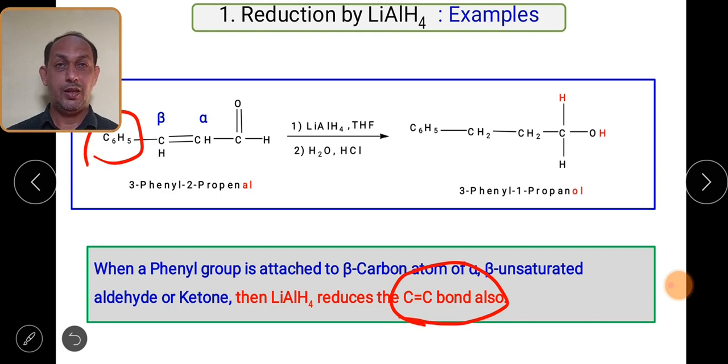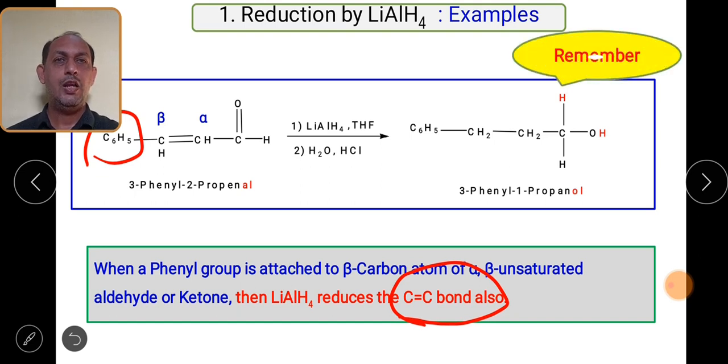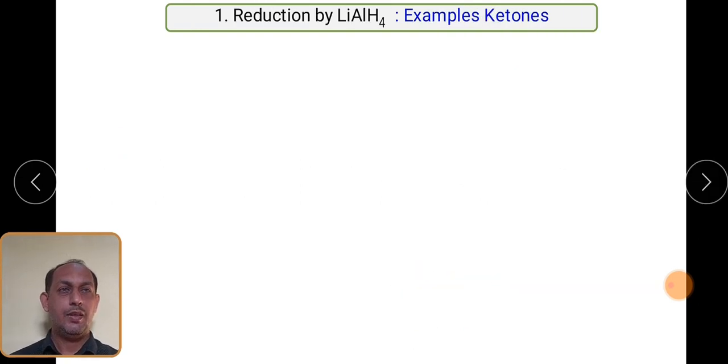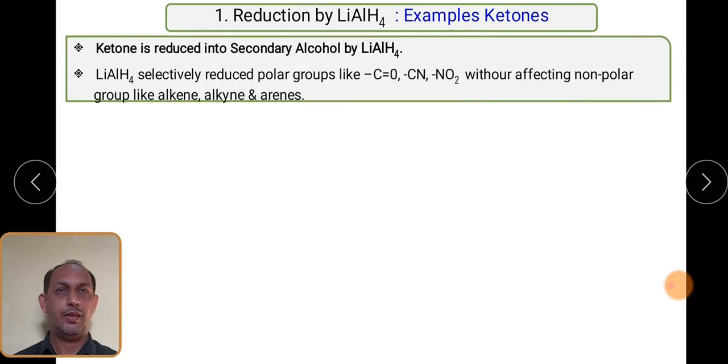So when a phenyl group is attached to the beta carbon, you get double reduction: first the carbon-carbon double bond, and second CHO gets converted into CH2OH. This particular example you have to remember. This is an exceptional example where we have to write the correct product.